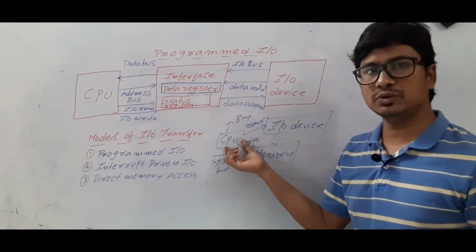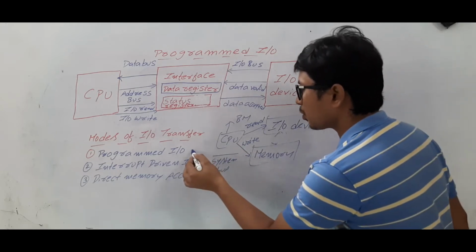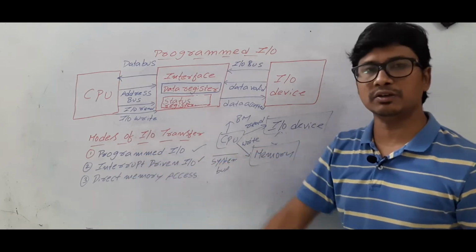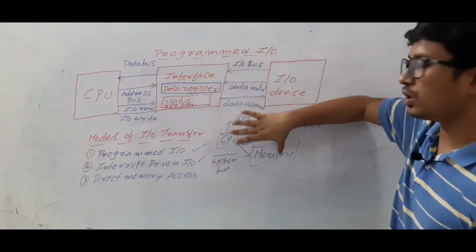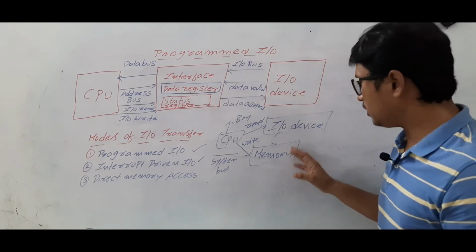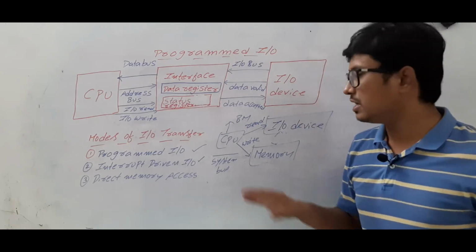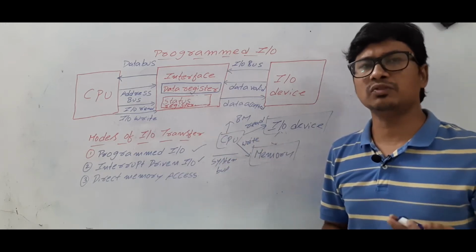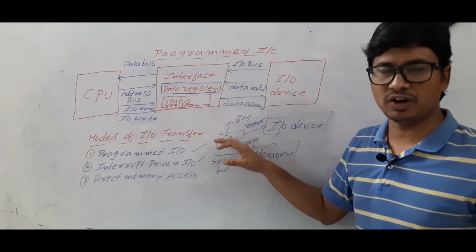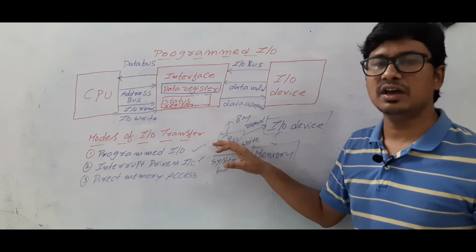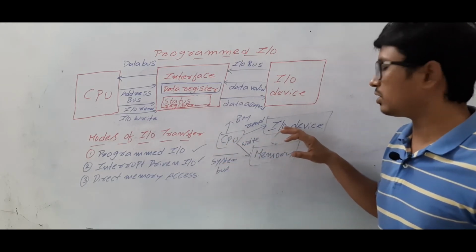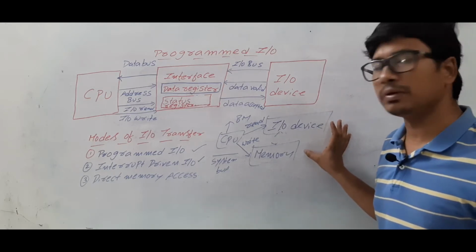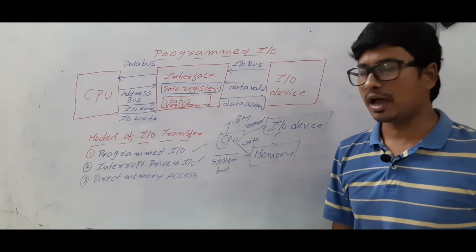Now, if the CPU is doing this, we call it programmed I/O and interrupt driven I/O. So in programmed I/O and interrupt driven I/O, if an I/O device wants to transfer the data to the memory or the memory wants to transfer the data to the I/O device, then the CPU will act as a mediator. Now if the CPU is doing the task, what will happen? The CPU is a very fast device. It will execute many instructions, whereas when it comes to the transfer, the I/O device is very slow, and even the memory is slow as compared to the CPU. Am I right or wrong?